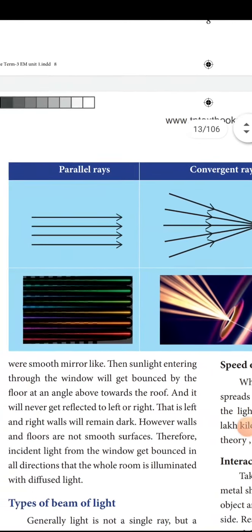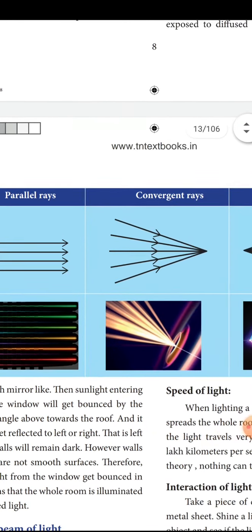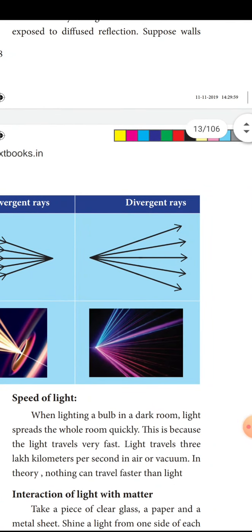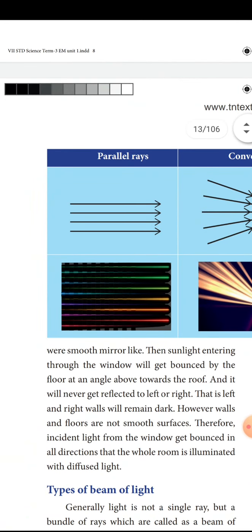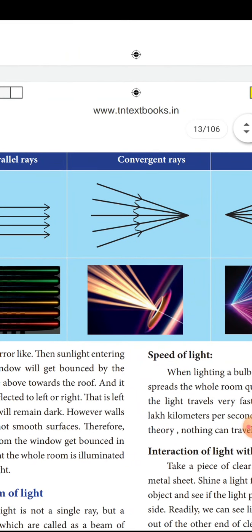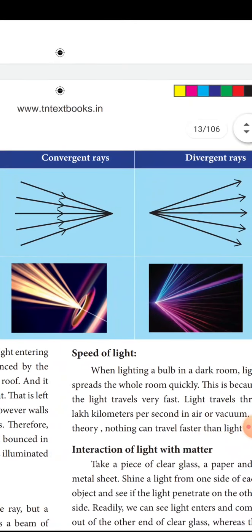You are able to see the rays: parallel rays, convergent rays and divergent rays. The rays which are parallel to one another are called parallel rays. Rays that converge at a single point, where all the rays come and join, are called convergent rays.